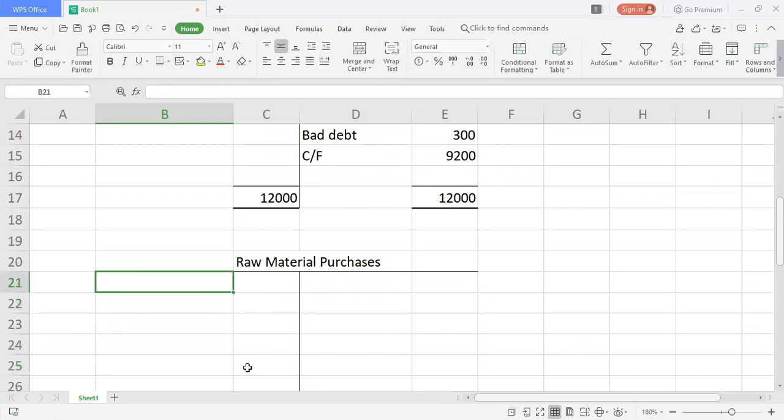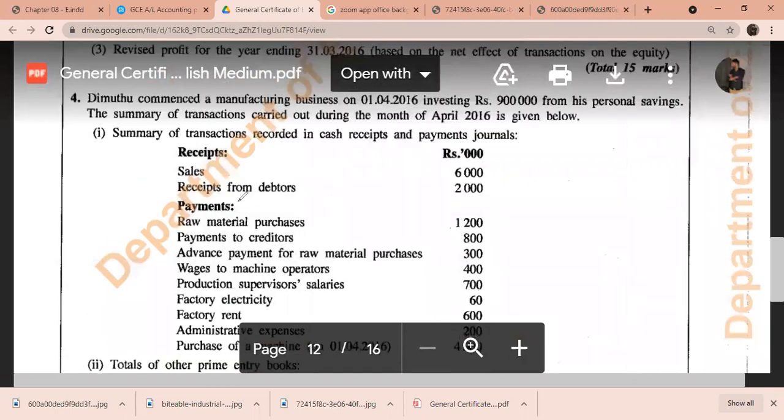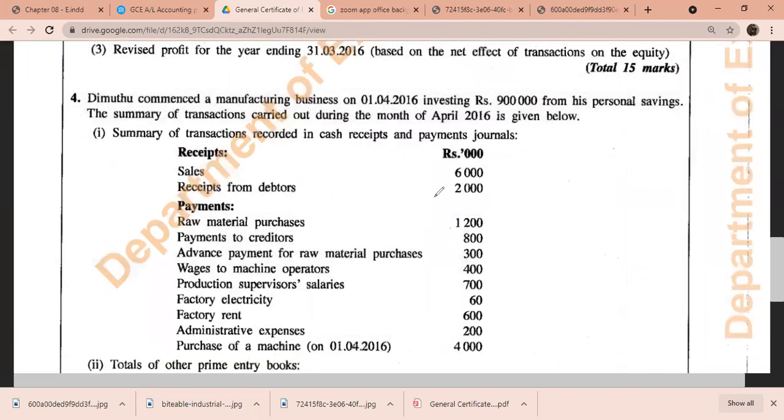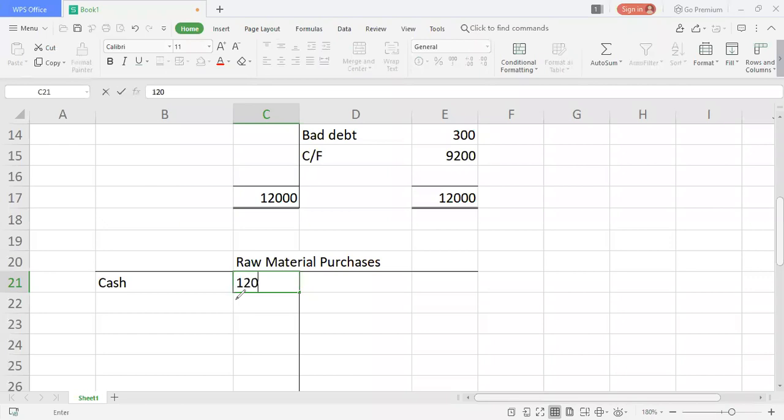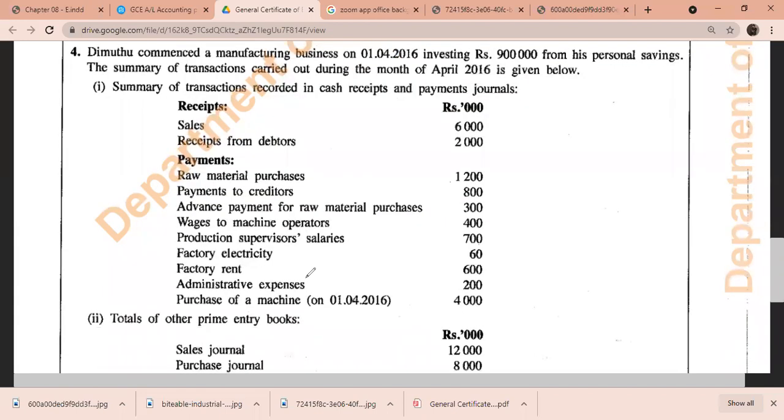Now I'm going to move on to raw material purchases account. So let me go one by one without hurrying on it. So raw material purchases account, how does it start? It starts with raw material purchases 1,200. So I'm going to start one by one. So the first purchase they have made in cash. So it's 1,200. We recorded. Then we move on to the next adjustment of the sum. Payment to creditors, they have advance payment, production supervisor, factory electricity. Then also they have one more thing.